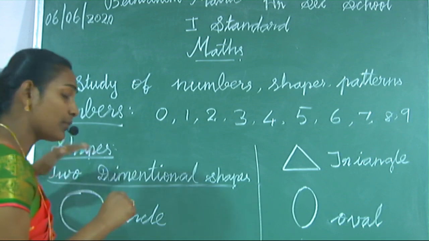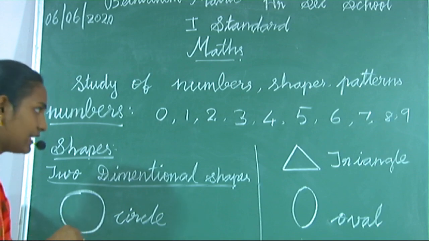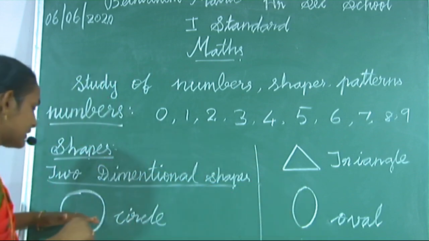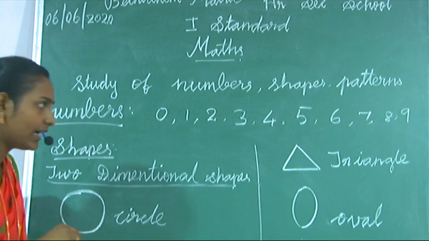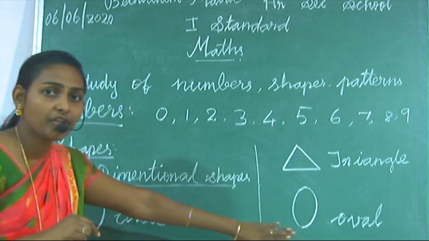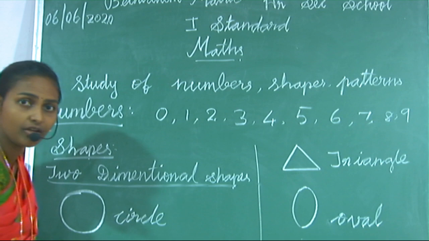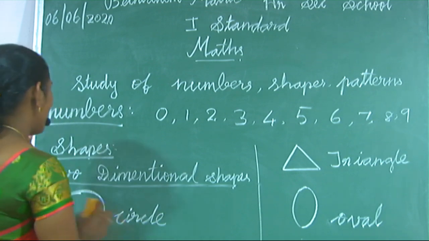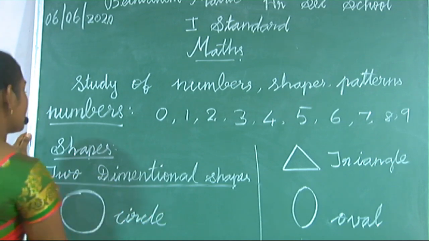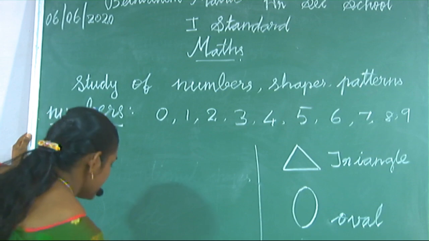What are some examples of two-dimensional shapes? Okay, circle, square, rectangle, triangle and oval. Are you clear about that? These five shapes, how to draw them, you know? Yes, I hope you understood. Next, we are going to learn three-dimensional shapes.